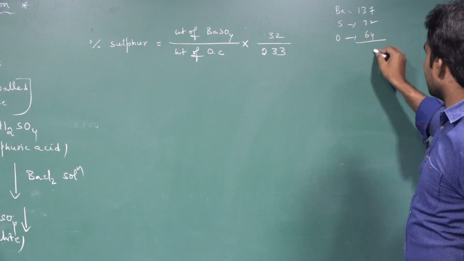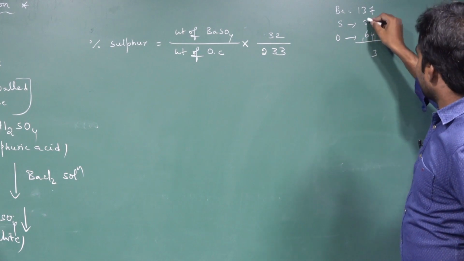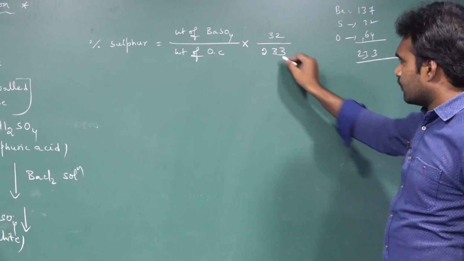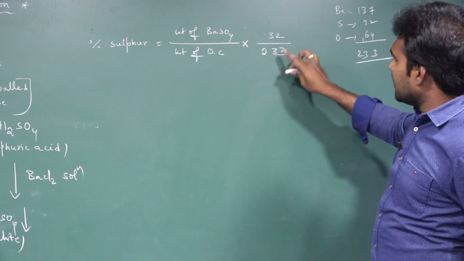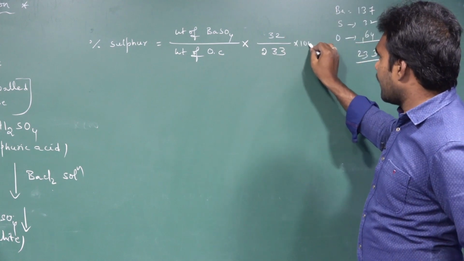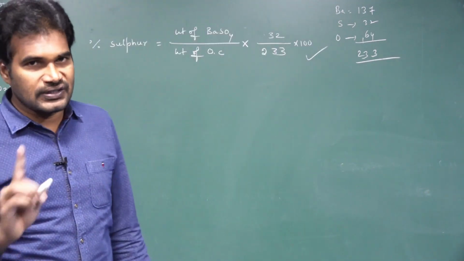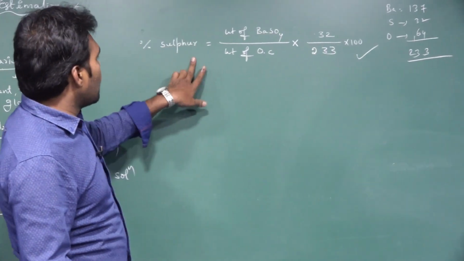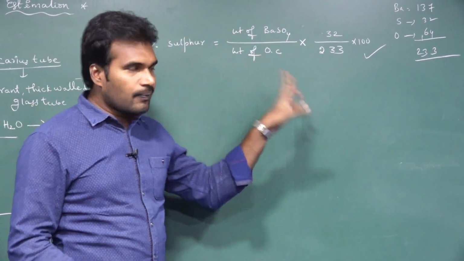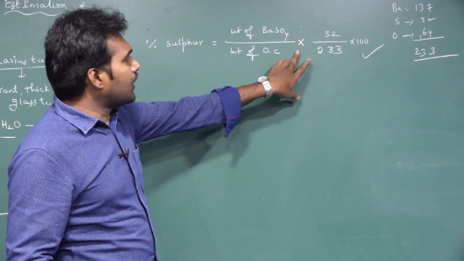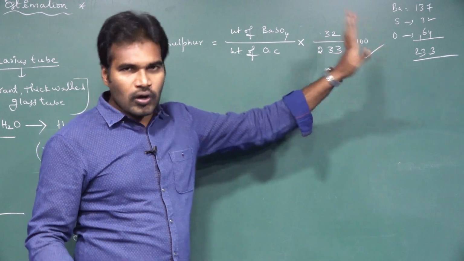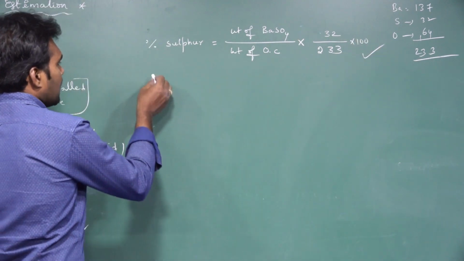So if we calculate, it is 233. So 32 by 233 into 100. By using this formula, we can calculate the percentage of sulfur. Once again, the percent of sulfur is equal to the weight of barium sulfate by the weight of organic compound into 32 by 233 into 100. Okay, let us take a sample example.